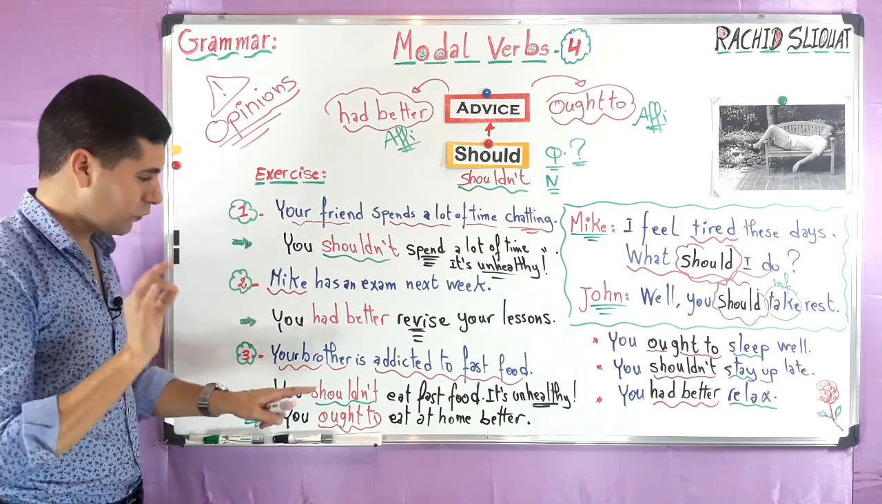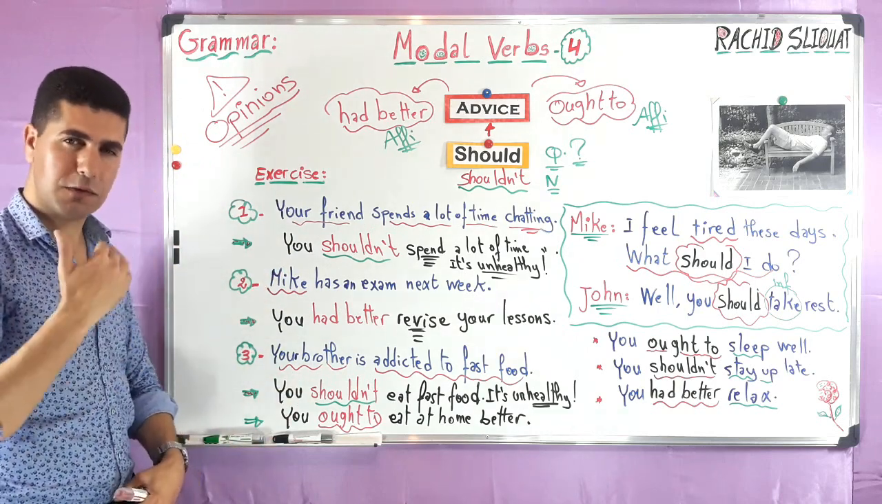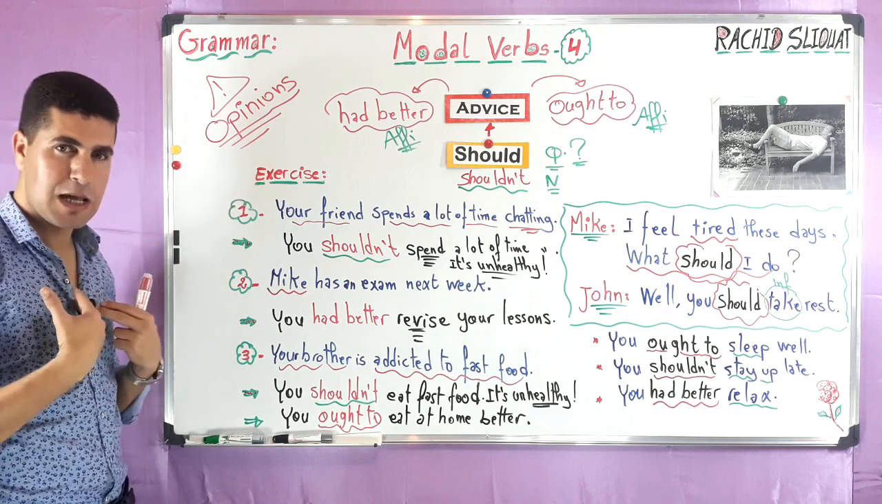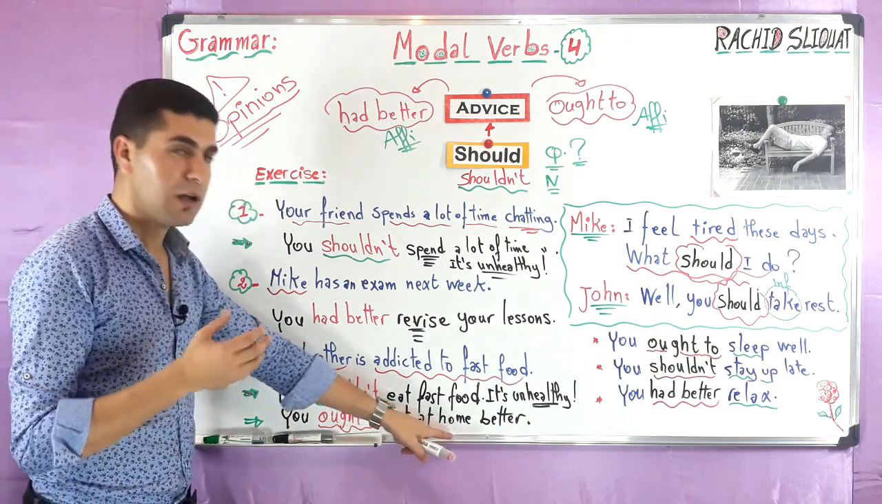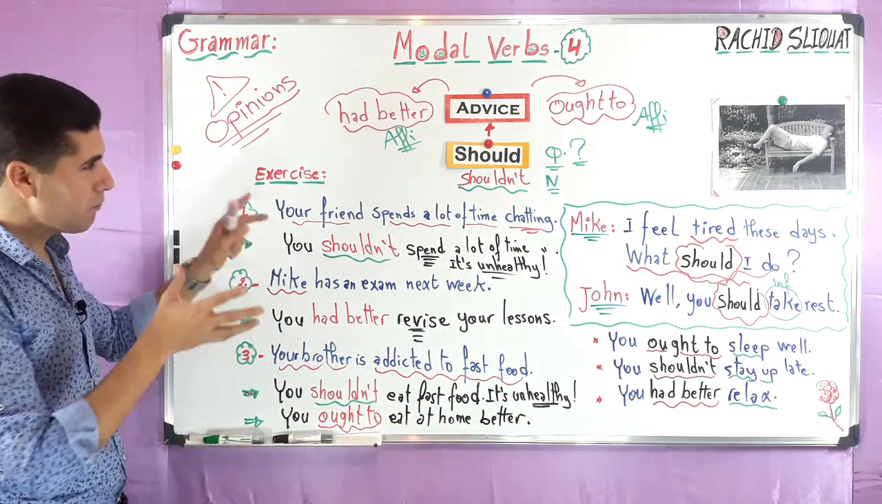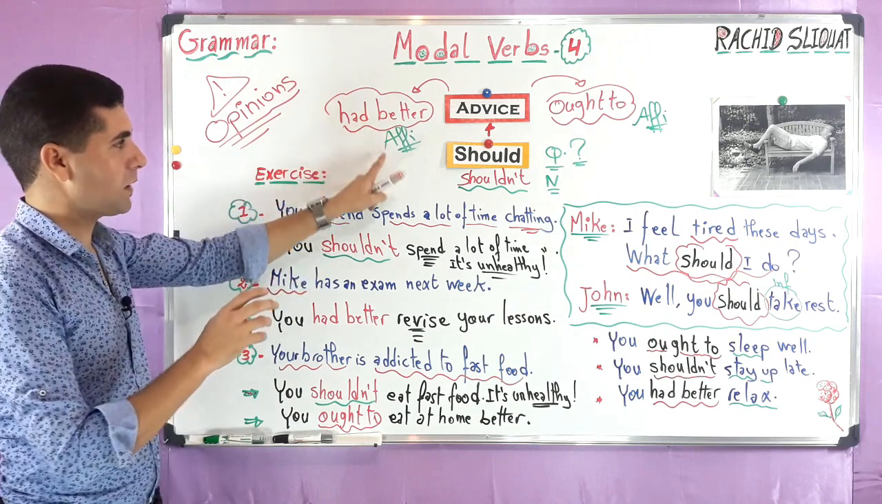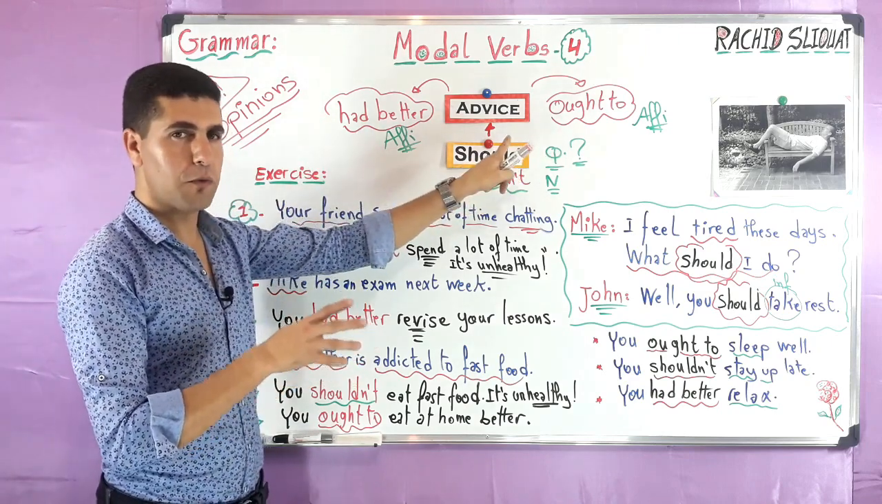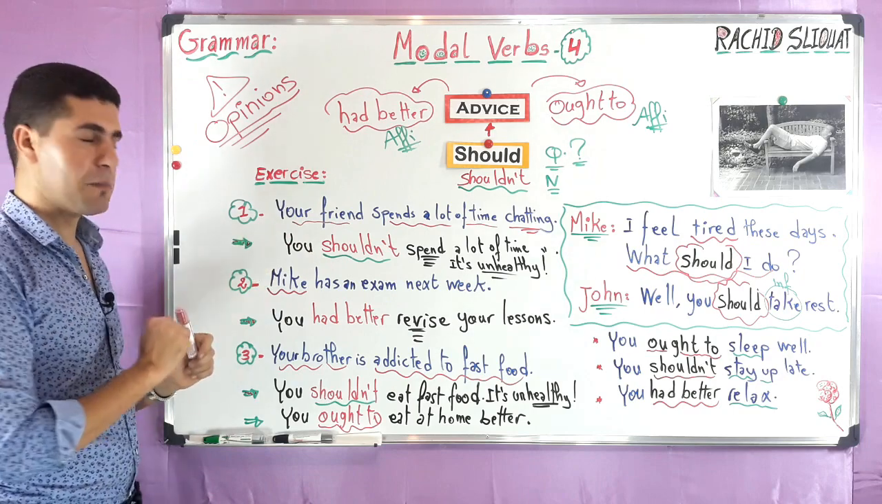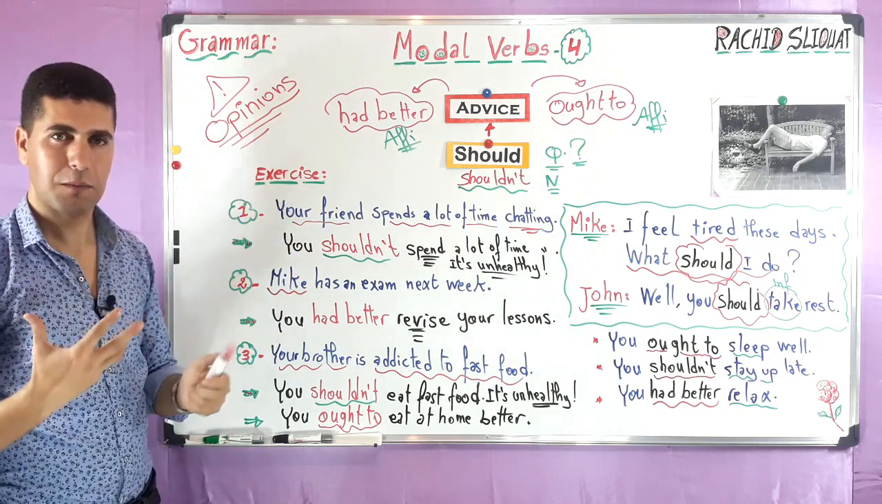Okay, you shouldn't eat fast food, it's unhealthy. So this is just like my opinion. For me, it is better to eat at home. So advice or opinion. Okay, so had better, should, shouldn't, ought to for advice, or to some extent opinions.